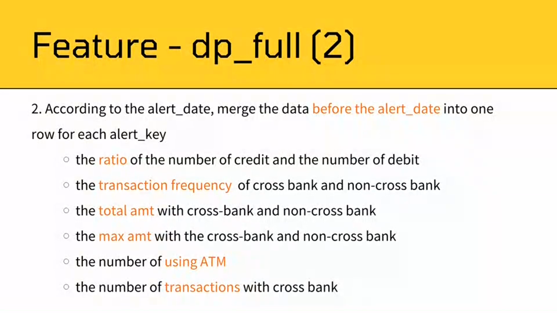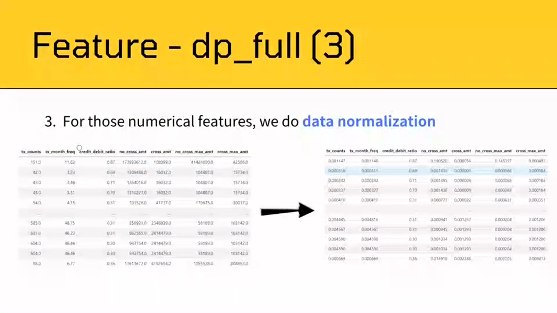Among this process, we not only transform the original feature in the file, but also create some features that we think are important. For example, as long as the amount of the one transaction is higher than 500,000, the system will report that star flag as 1 according to the law. Therefore, we think the maximum amount of a single transaction is also crucial and add some feature into new DP4 file. And finally, for our numeral feature, we do data normalization.